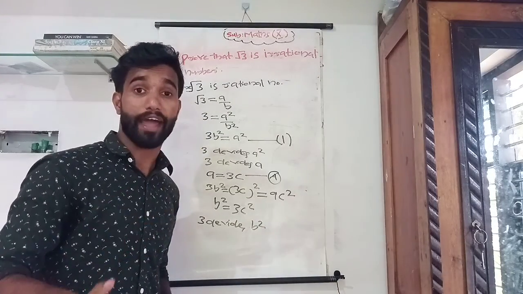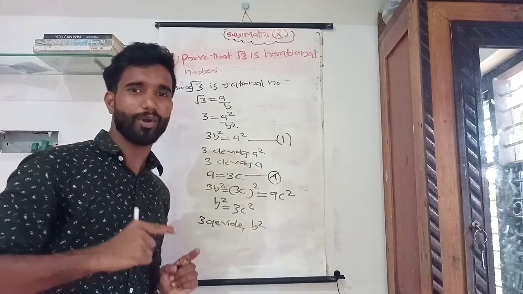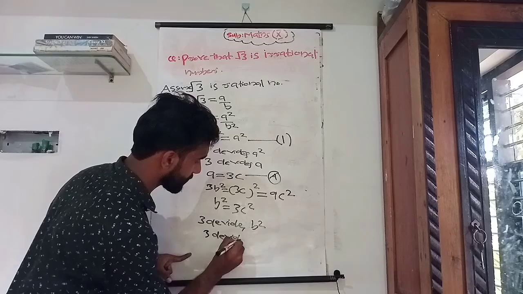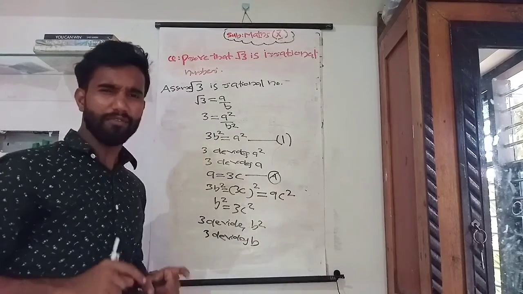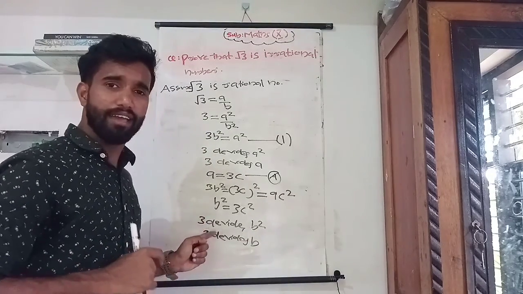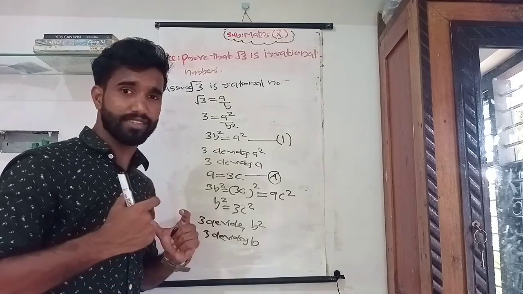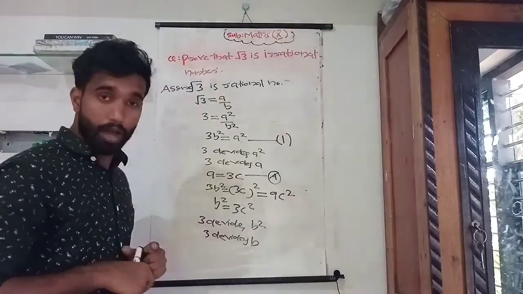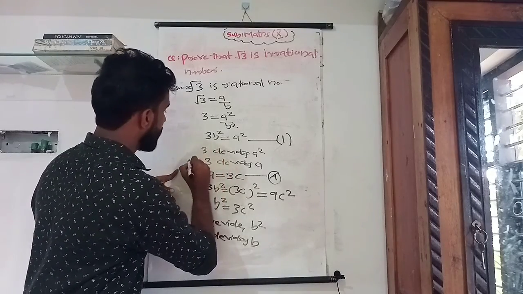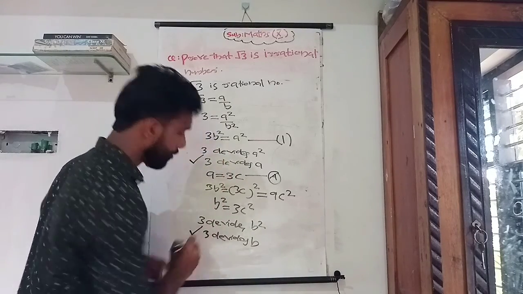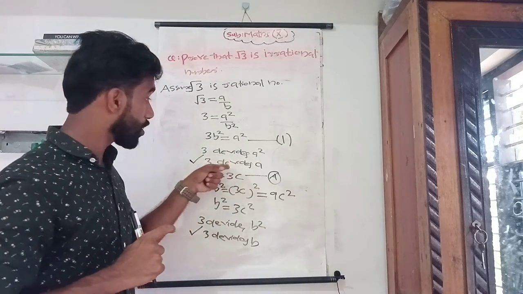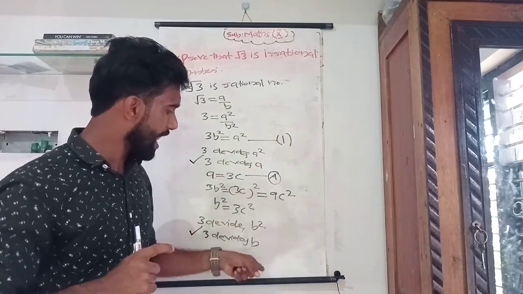Okay, 3 is a prime. 3 also divides B. Here we will get a result: 3 has a common factor in both A and B. Okay, is it clear? 3 has a common factor in both A and B.